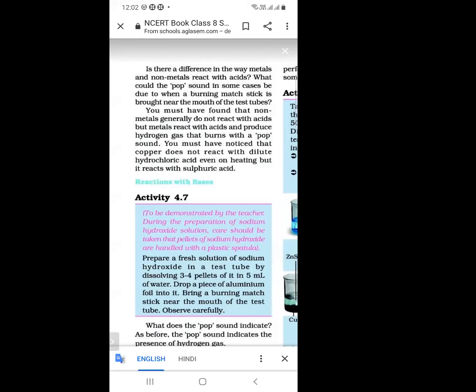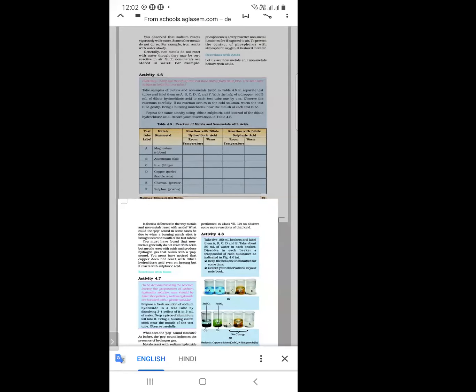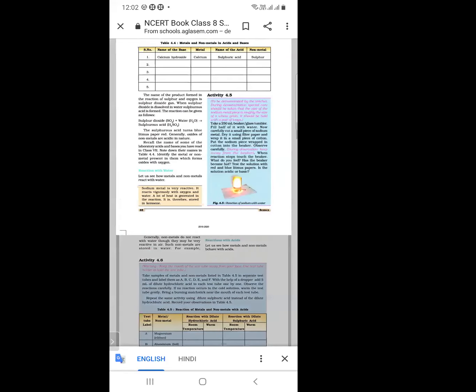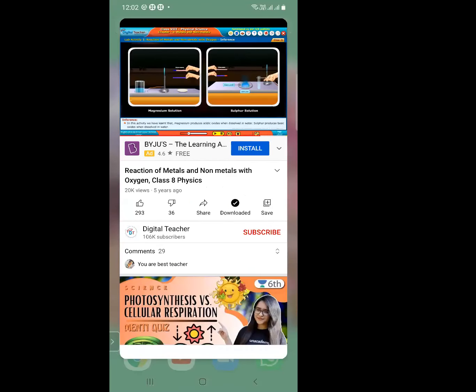But non-metals do not react with acids, and when non-metals react with bases, the reaction is very complex. And what about metals with water? Some metals react vigorously with water, some are highly reactive, some do not react, and some react very slowly with water.